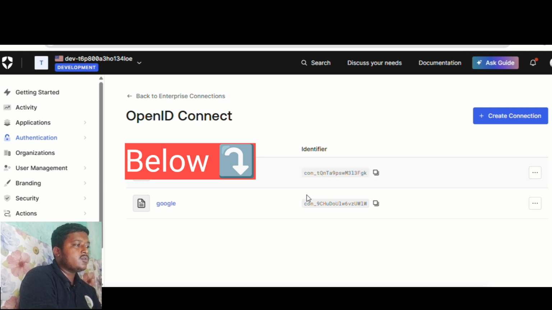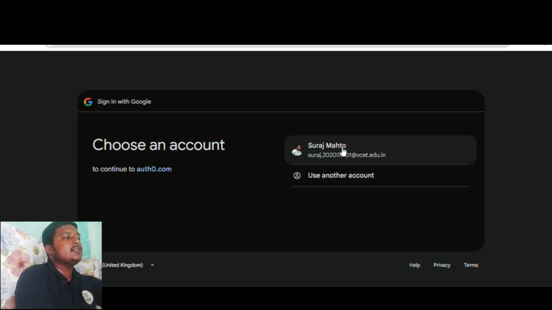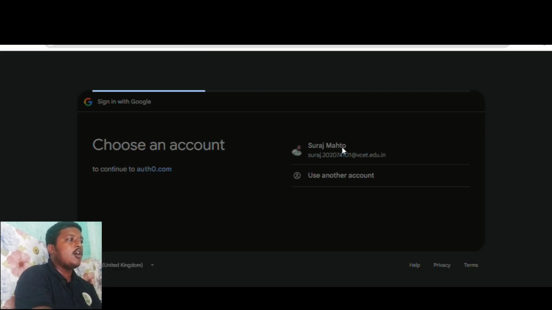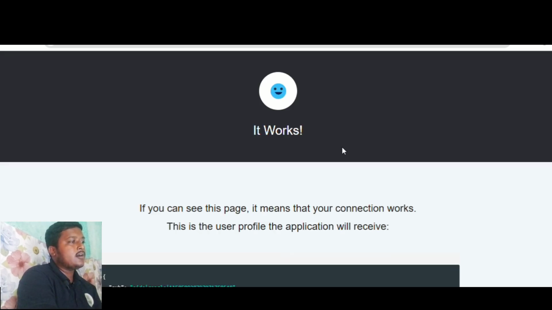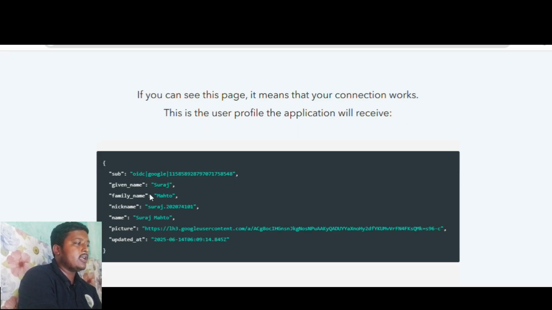Simply, we will click on Google and click on try, and as you can see, the login page of Google is open. So here I can use any other account, but as this is already logged in, I will use that only. And you can see after everything happens, the user info is there for us. That is my name, family name, which is basically last name, nickname, name, profile picture, and all.